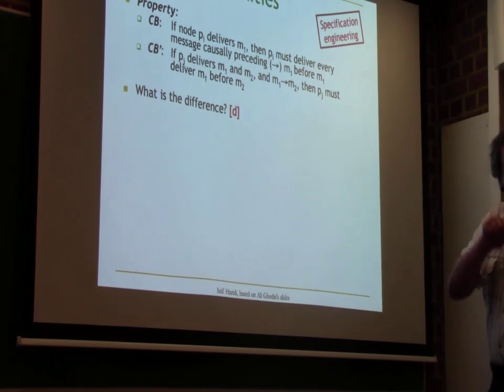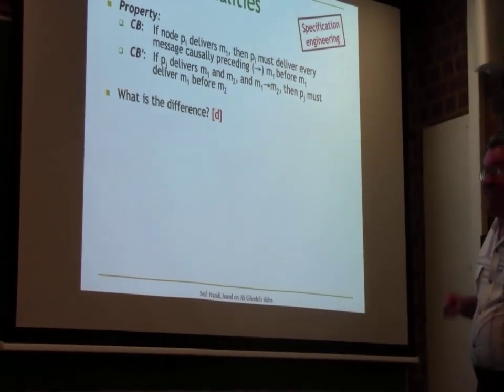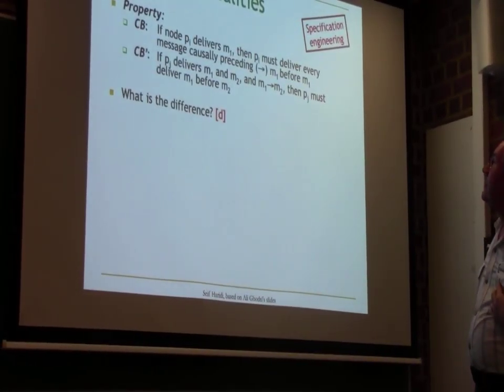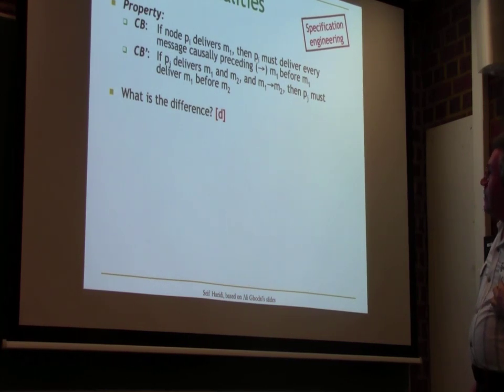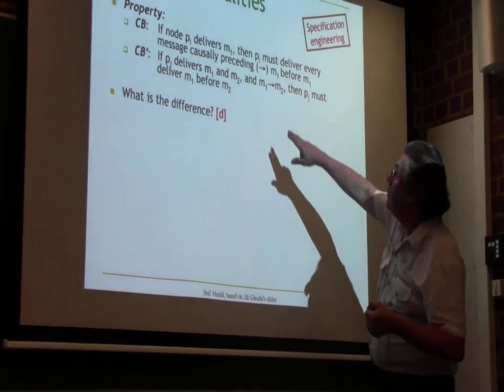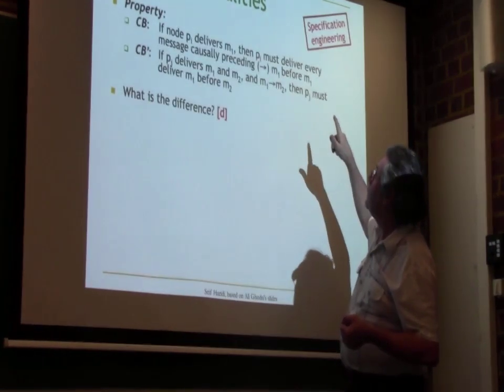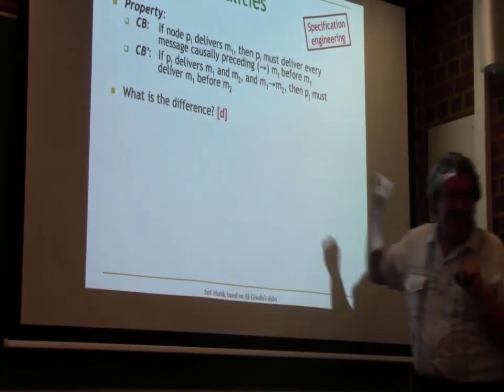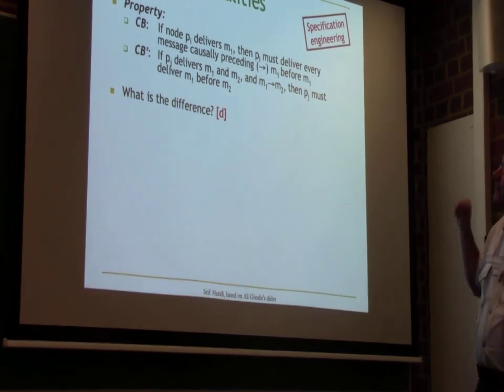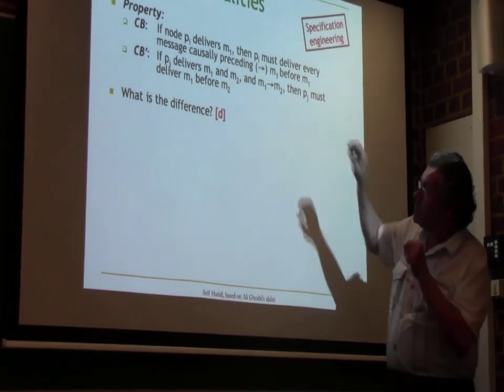I'm trying to confuse you. So it delivers M1, and we have to make sure that every message before M1 is delivered. So CB also is saying nothing in that case. Yeah, so that's good.